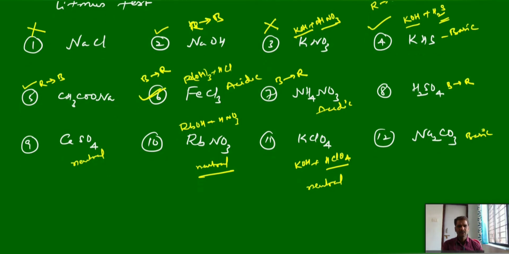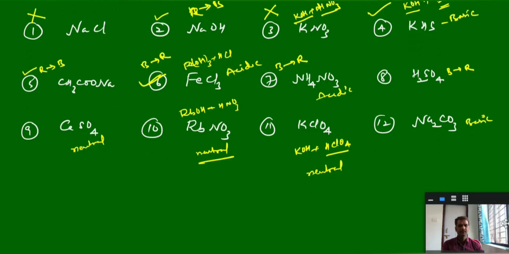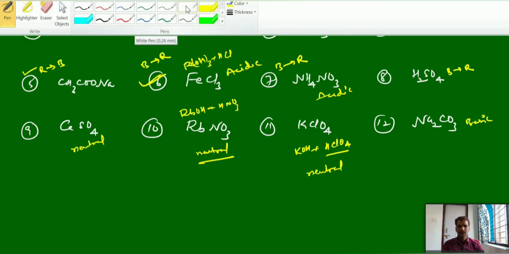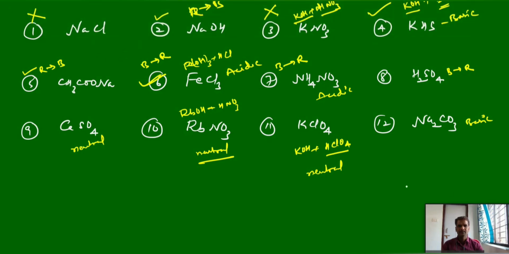Questions like these can be asked: among the given salts, which respond to the litmus test and which do not, or which convert blue to red or red to blue. Understood? This is about salts classification and types of salts.